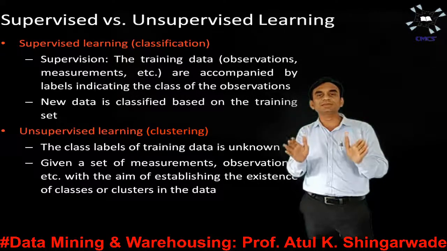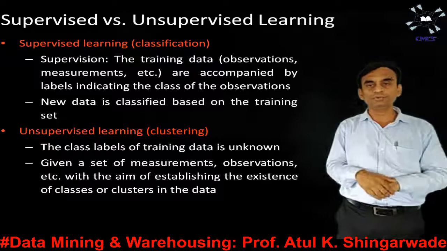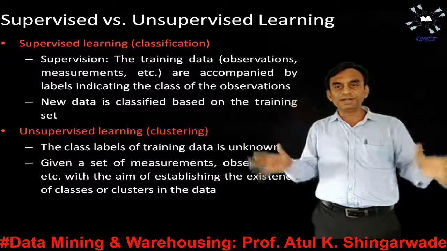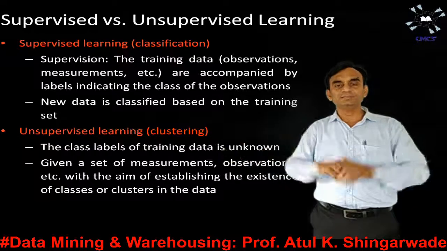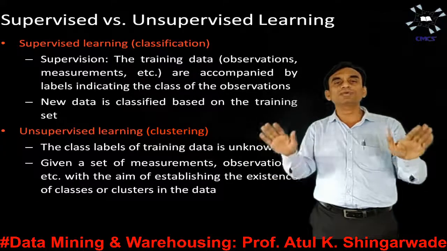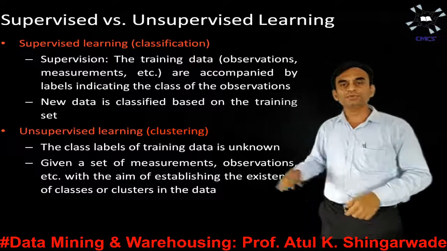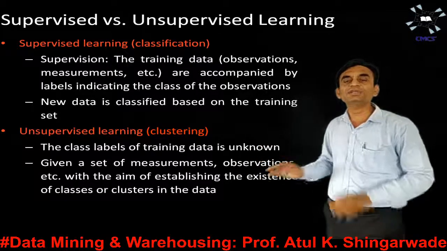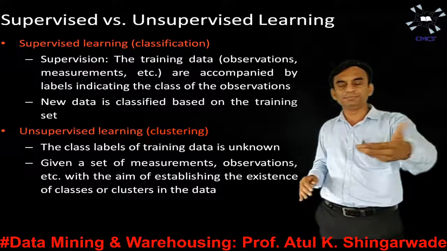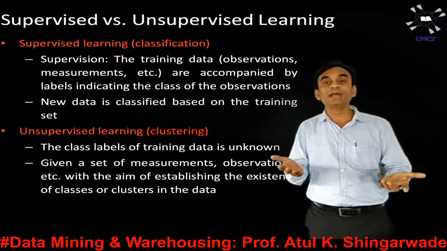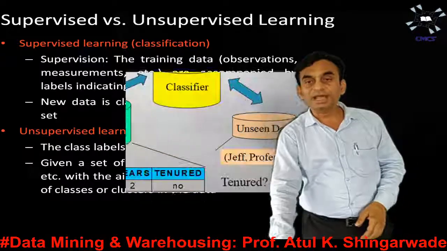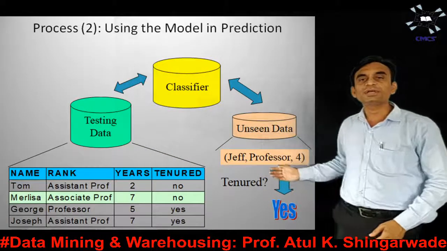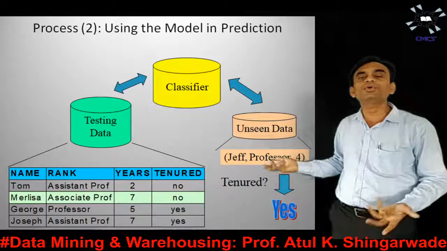So in supervised learning, in case of classification, the class labels are known, and whatever data items are there, we can categorize them. This approach is called supervised learning. Whereas what is unsupervised learning? The class labels of training data are unknown. In the last example with Jeff, professor and 4, for these three data items we don't know the class label.